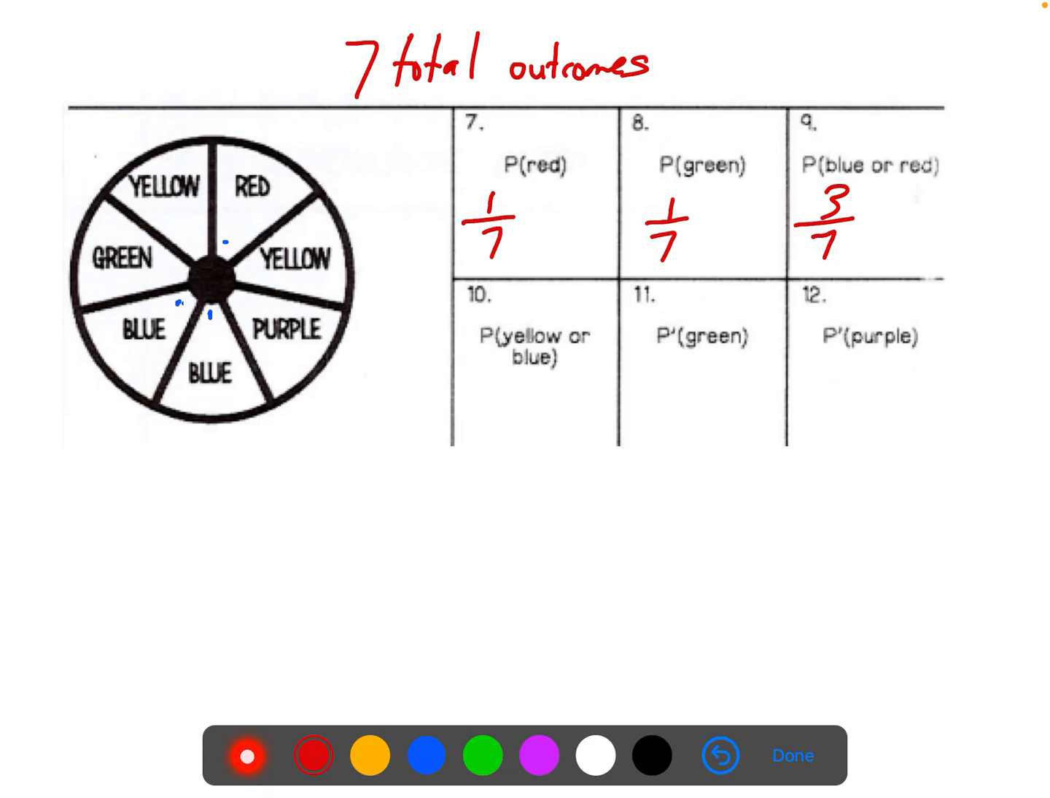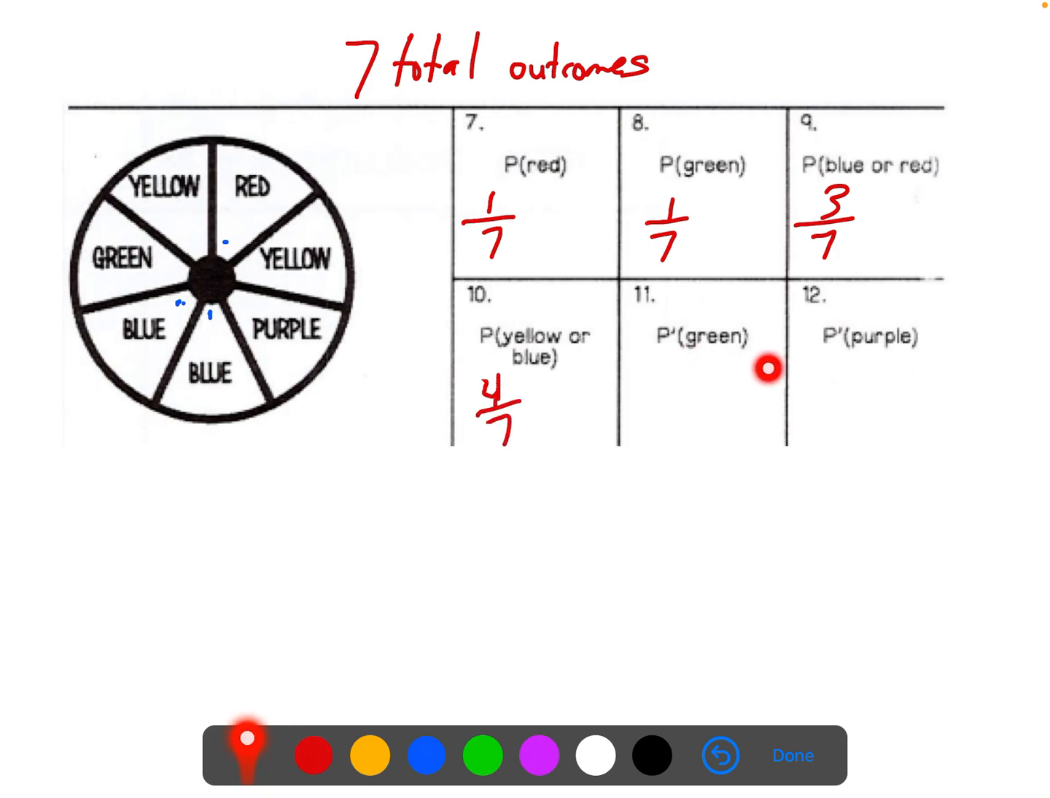Next, the probability of yellow or blue. So we have yellow and then 2 blues. That's going to have the same probability as the blue or red one does. No, I'm sorry, I'm mistaken. There's actually 2 yellows and 2 blues. So that's 4 out of 7 would be the probability for that one.